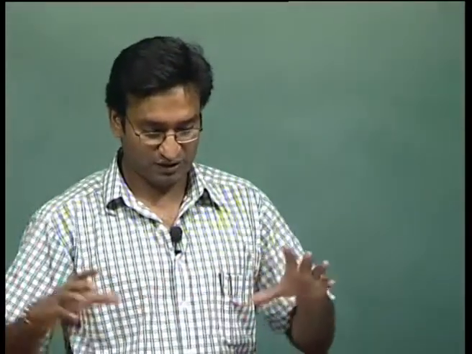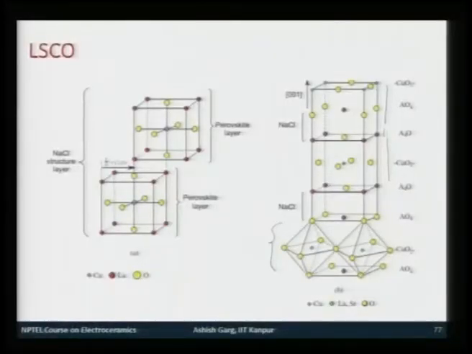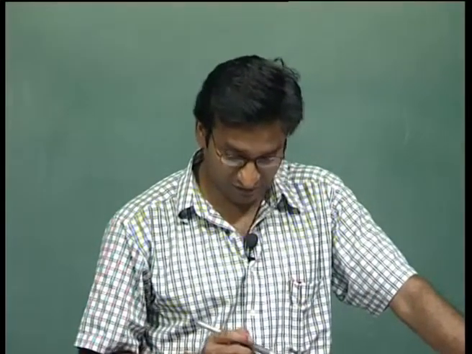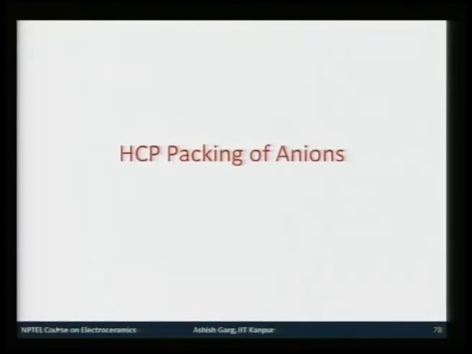These are some of the specialized structures which we are not discussing in much detail, just to give you an idea that if you apply the principles of simpler structures well enough, you can conceive even complex structures with relative ease, so that they do not appear as complex as they look in the pictures. If you want to go into details, I would recommend you to read the books and understand how these structures are formed. In the next class, we will look at the HCP packing of anions, and we will look at the oxides or ceramic materials which are based on HCP packing of anions. Thank you.